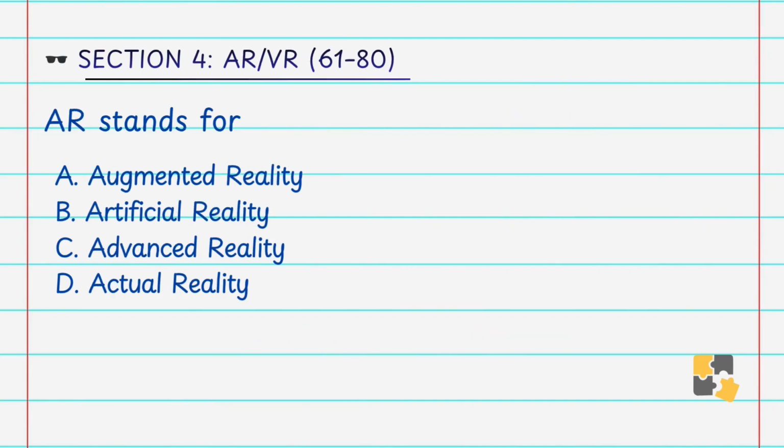Next section is AR and VR. AR stands for A. Augmented reality, B. Artificial reality, C. Advanced reality, D. Actual reality. Answer is A. Augmented reality. Augmented reality, that is AR, enhances the real world environment by overlaying digital elements such as images, sounds or text.